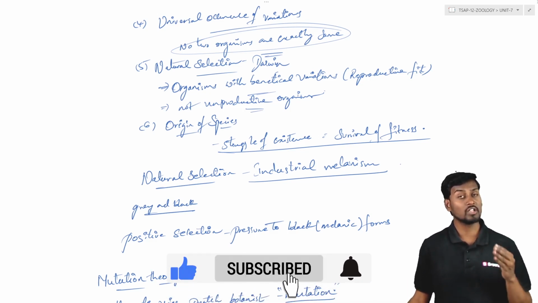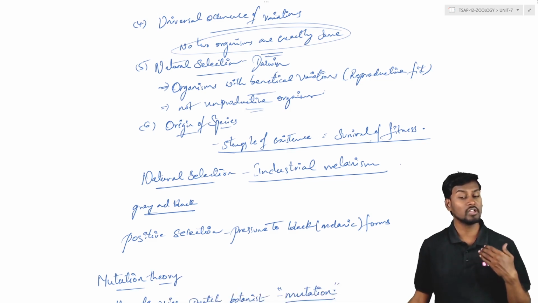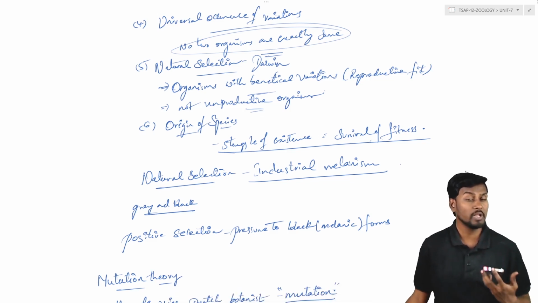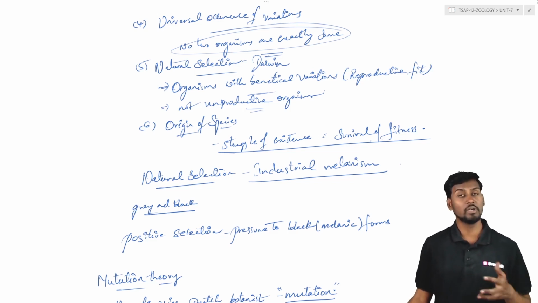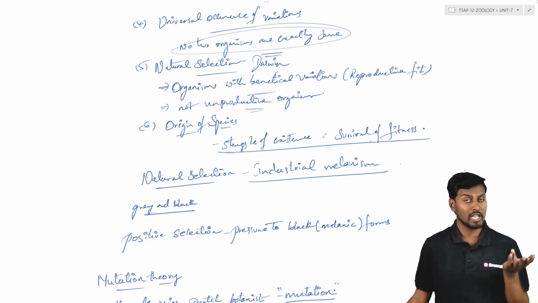But whenever an organism is negatively selected, when we can see the organisms are not properly selected, or we can see the organisms generally have non-beneficial variation, non-beneficial changes, those are generally not able to fit into the reproductive part. The organisms which have the beneficial variation and the reproductive part are the ones which cause natural selection to drive positively.